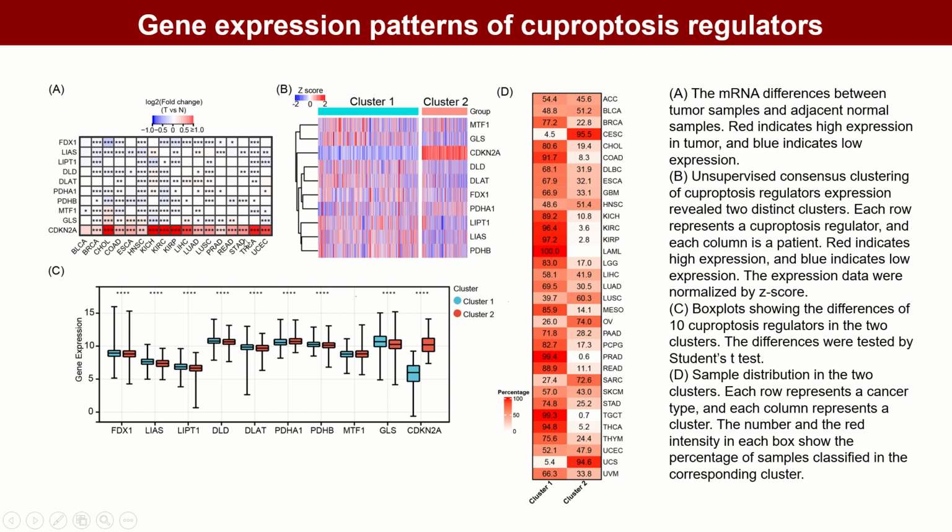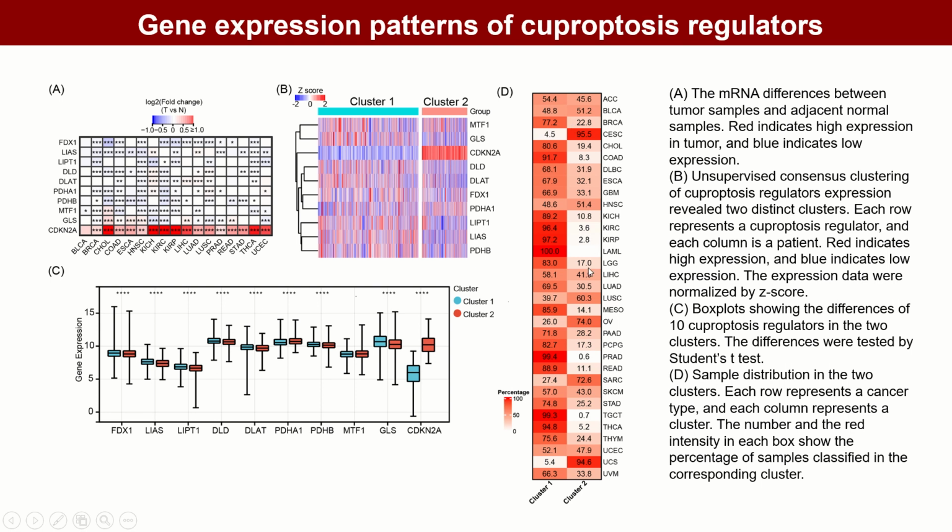We performed unsupervised consensus clustering based on regulator expression for all samples. All tumors were distinctly divided into 2 different sample clusters. Compared to Cluster 2, Cluster 1 had lower expression levels of CDKN2A but higher expression levels of the others. We also checked the distribution of all cancer types in Image C.